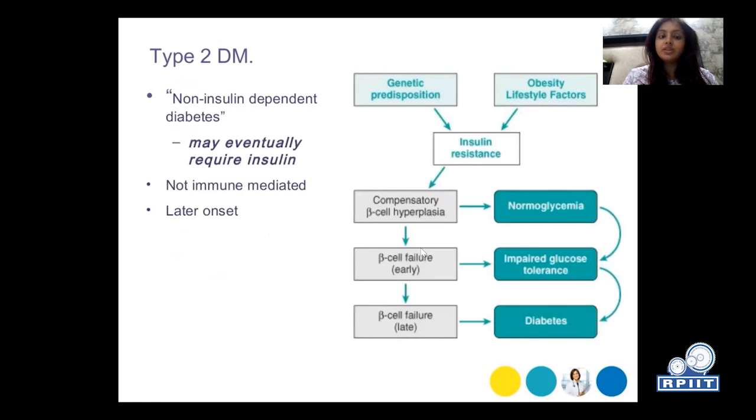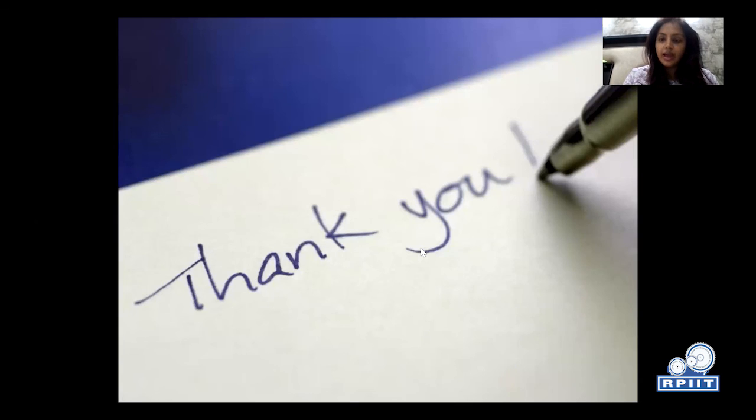Type 2 is non-insulin dependent diabetes. It may eventually require insulin. It is non-immune mediated and it has a later onset after 40 years. So it has genetic predisposition, and obesity and lifestyle factors influence it. Insulin resistance, that means compensatory beta cell hyperplasia, and beta cell failure in later stages. So normoglycemia can occur, impaired glucose tolerance, or that may ultimately result into diabetes.